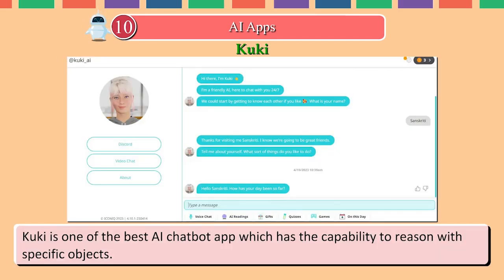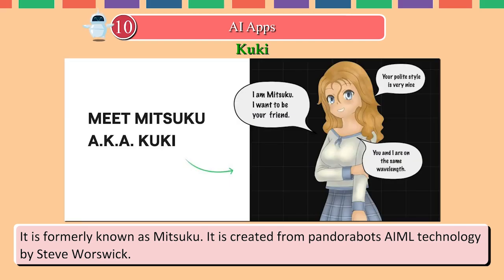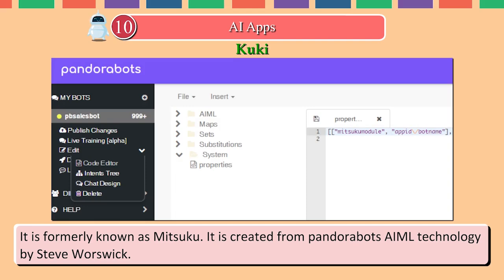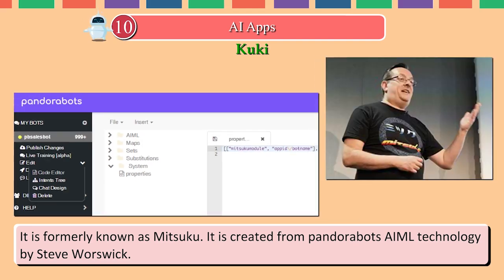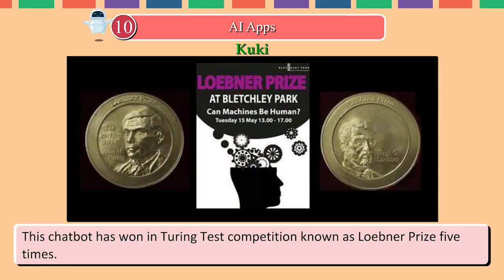Cookie. Cookie is one of the best AI chatbot apps, which has the capability to reason with specific objects. It is formerly known as Mitsuku. It is created from Pandorabots AIML technology by Steve Worswick. This chatbot has won the Turing test competition known as the Loebner Prize 5 times.